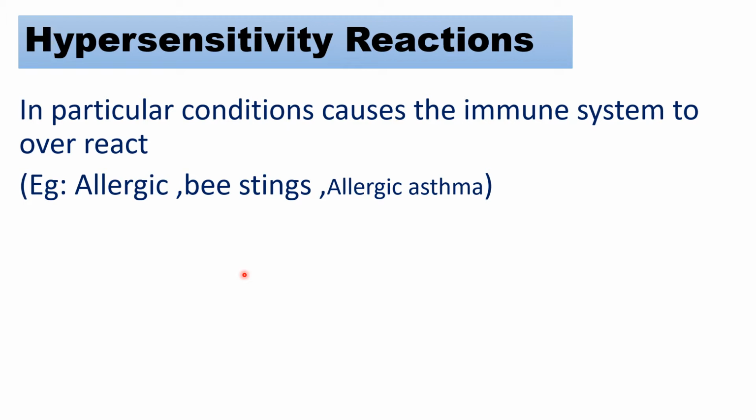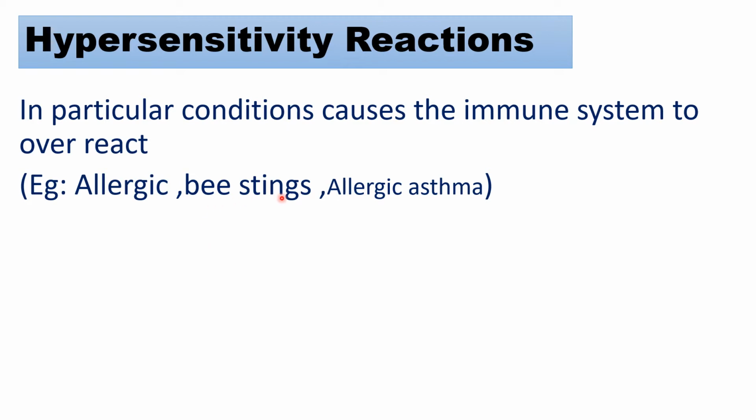When this dust goes into our body, it affects some cells, and automatically we will get asthma. If any patient has asthma, then when they are exposed to this dust allergy, an asthma attack takes place. And similarly, bee stings.